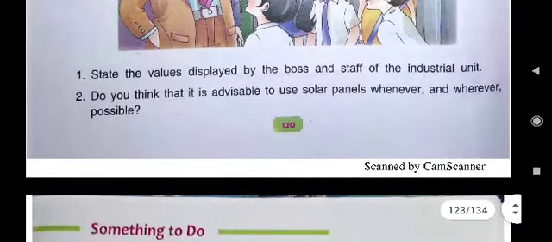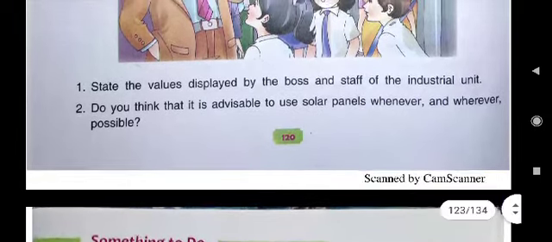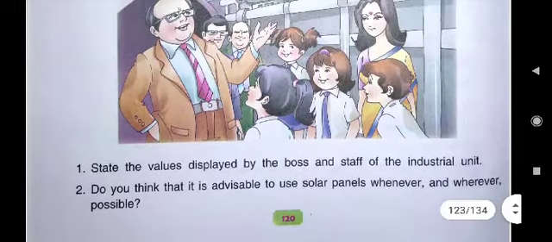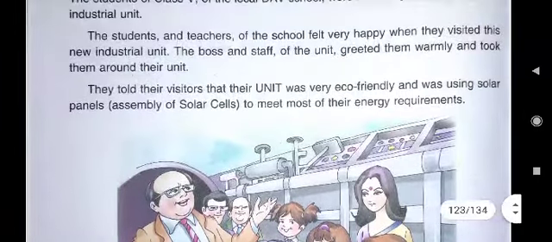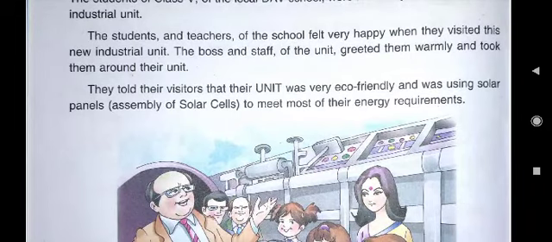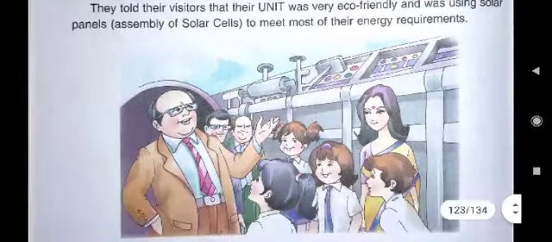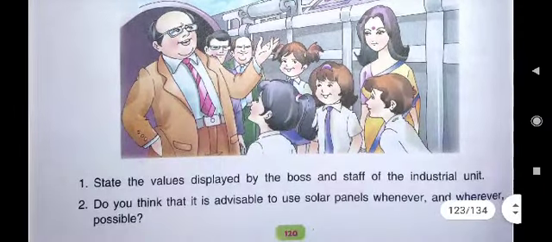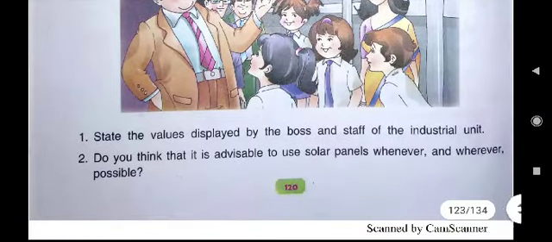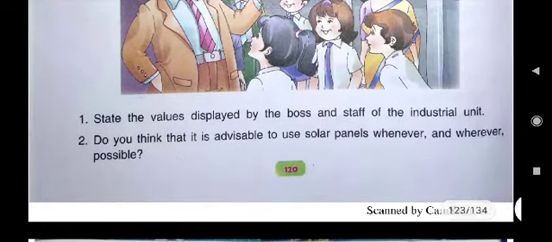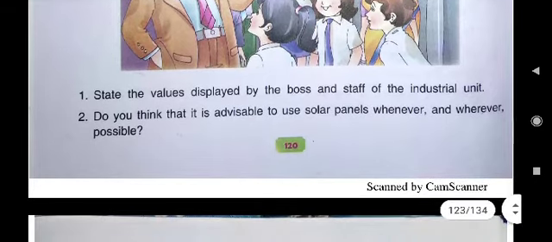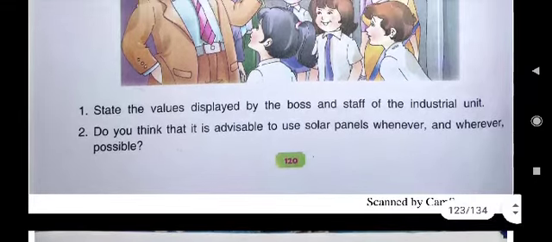Next is, do you think that it is advisable to use solar panels whenever and wherever possible? Now here in this story we have seen solar panels were established. Now children, you have to tell, is it advisable? Means can advice be given to use solar panels whenever and wherever it is possible?